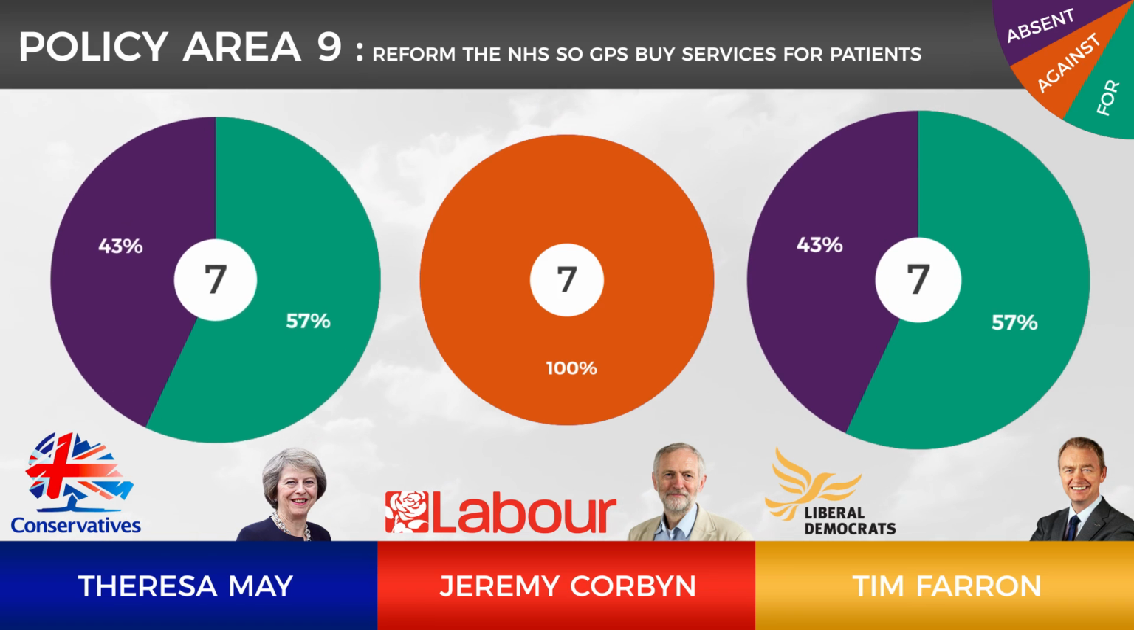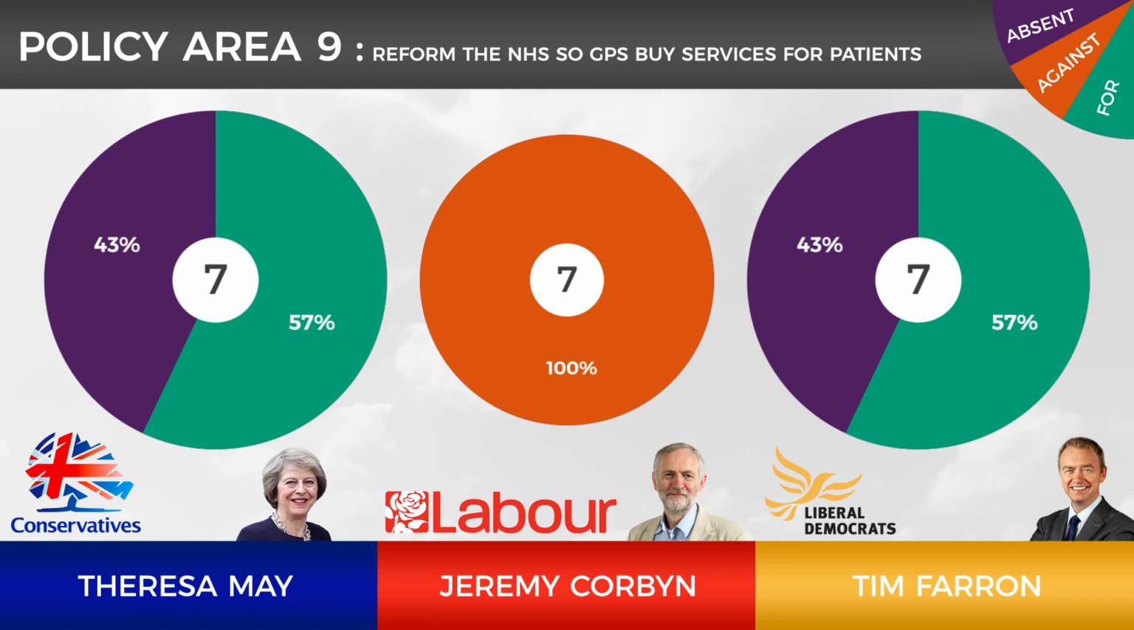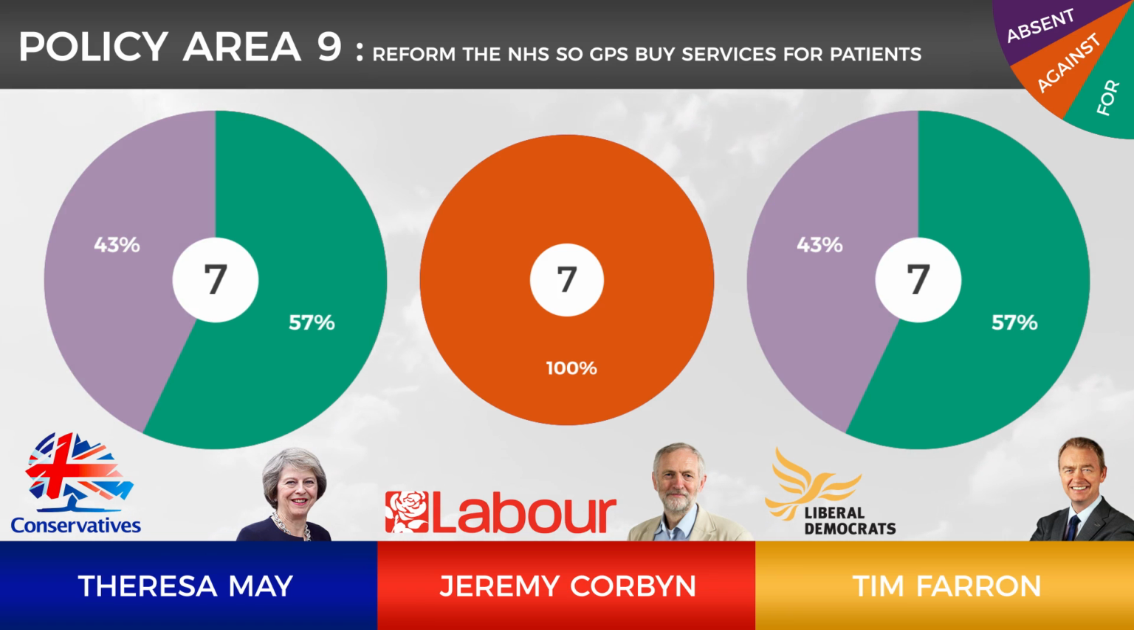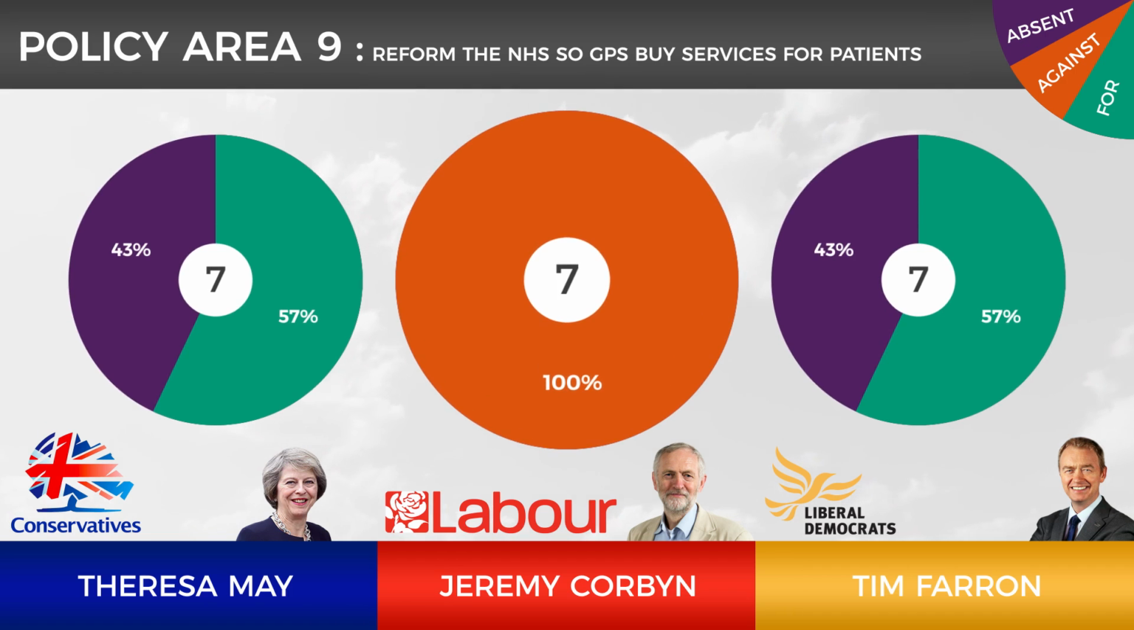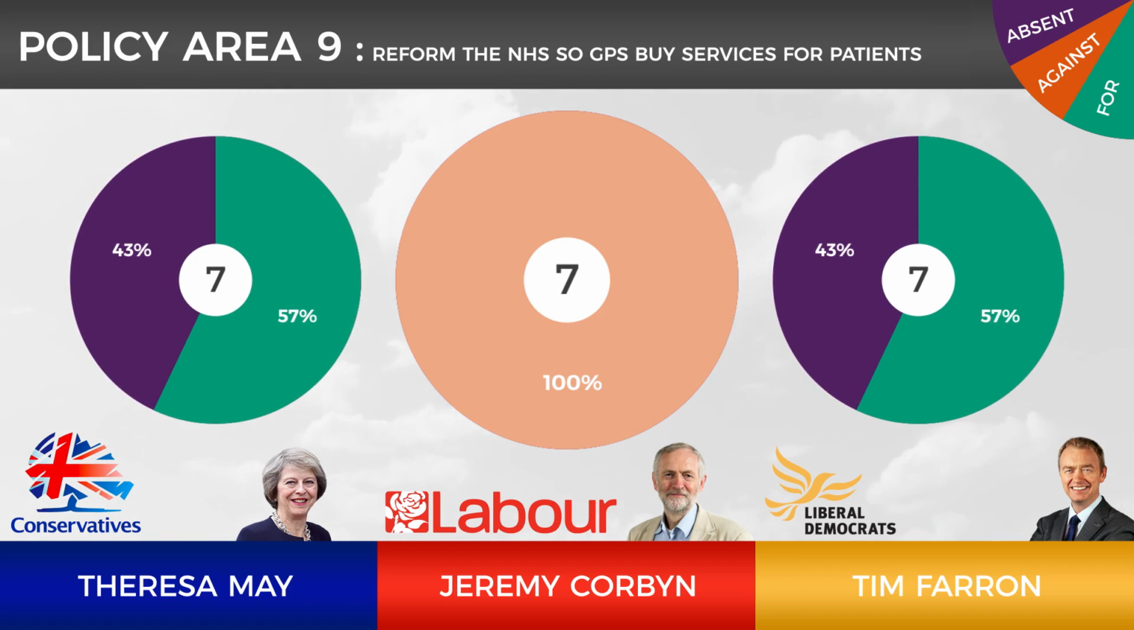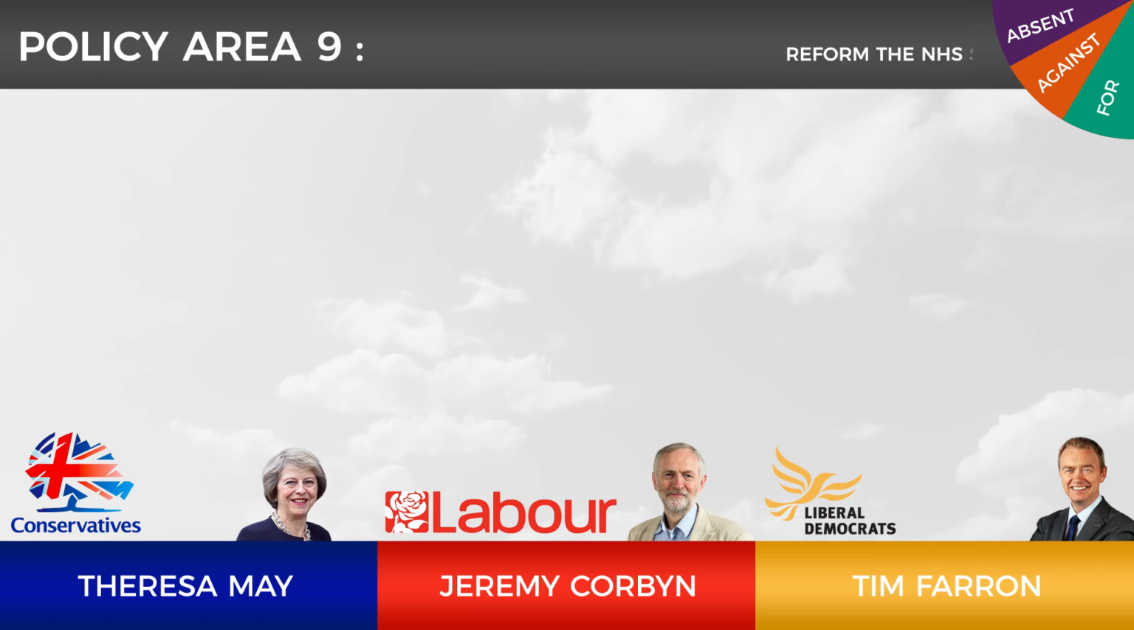Both Tim Farron and Theresa May voted identically on this issue. They were absent 43% of the time and voted for reforming the NHS 57% of the time. Jeremy Corbyn attended every vote on this issue and voted overwhelmingly at 100% against proposals to reform the NHS.